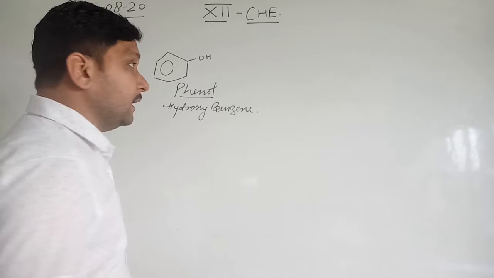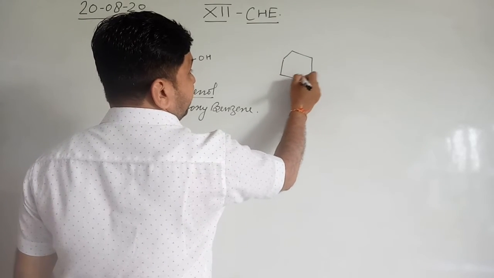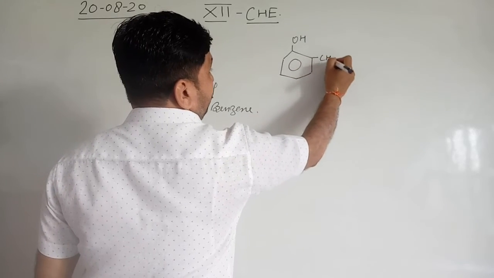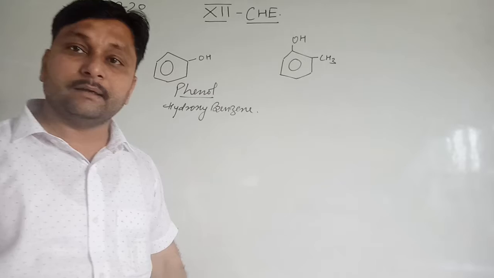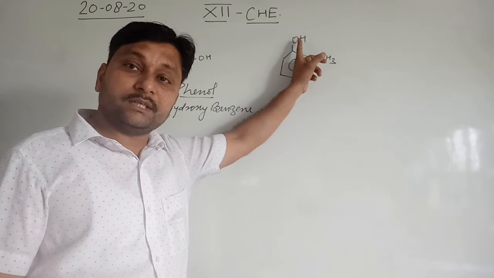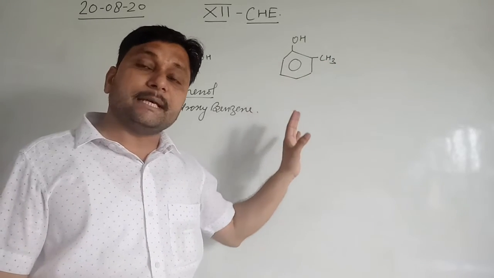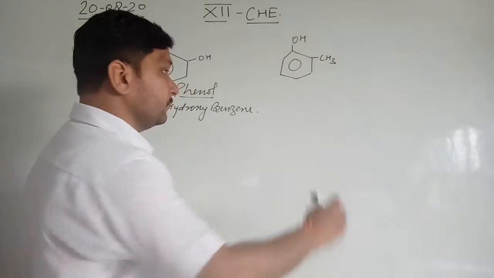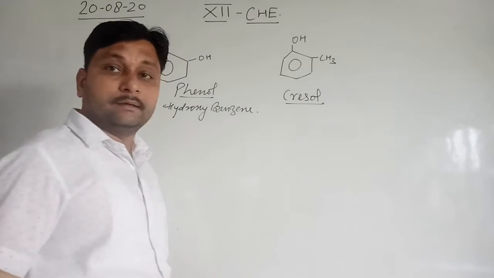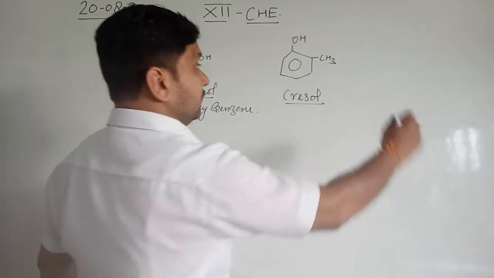Clear? Other than this compound, if an OH group is directly attached to the benzene ring and a CH3 group is also present on the benzene ring, that is, benzene contains two groups, one is the OH alcoholic group and another is an alkyl, that is a methyl group, then these types of compounds are known as cresol. When OH and CH3 both are present, it is known as cresol.